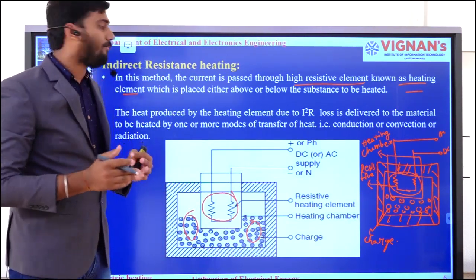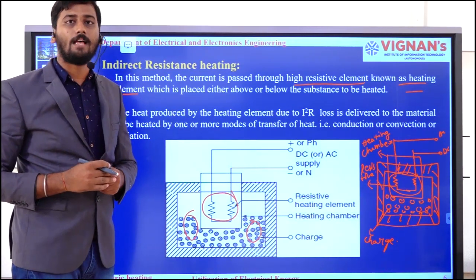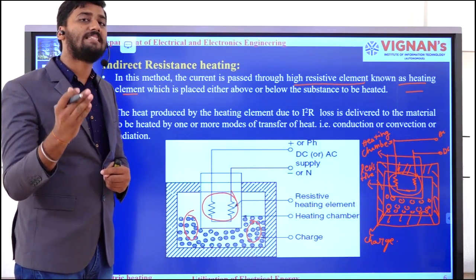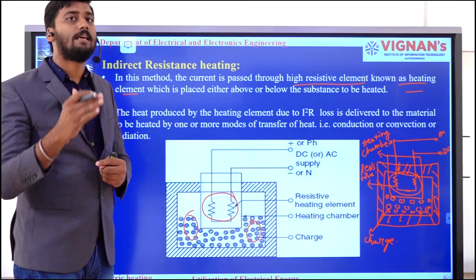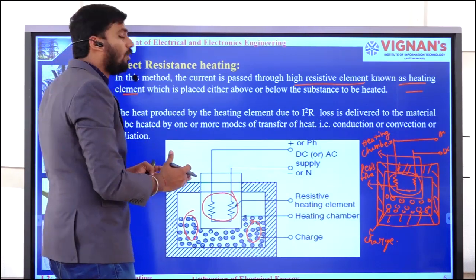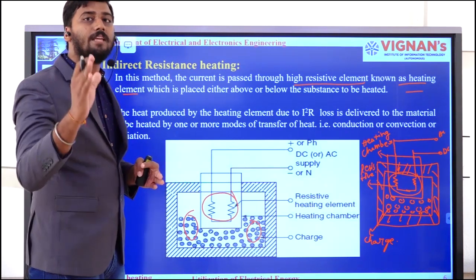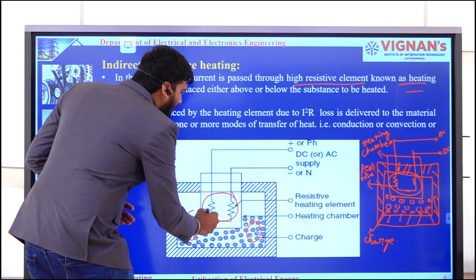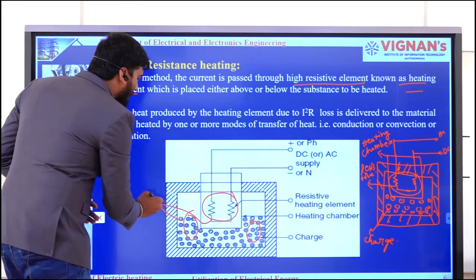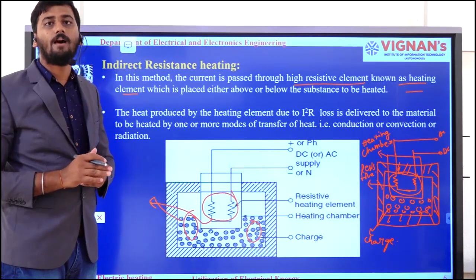For example, if I want to transfer the heat energy, I have different modes of heat transfer. Those are conduction, convection, and radiation, which we have discussed in detail in your previous section. For example, if the heat transfer is through the mode of conduction, then there should be direct physical contact between the resistive element and the charge. But here there is no direct physical contact.